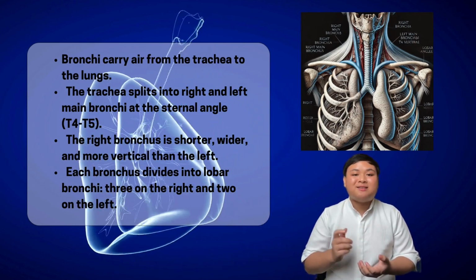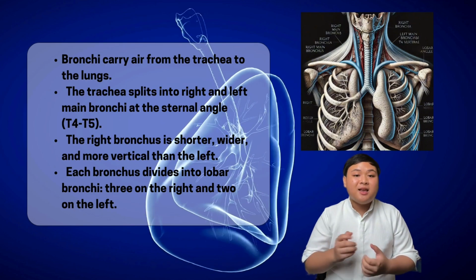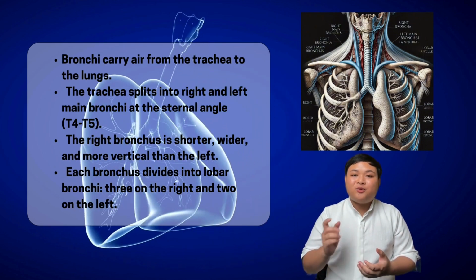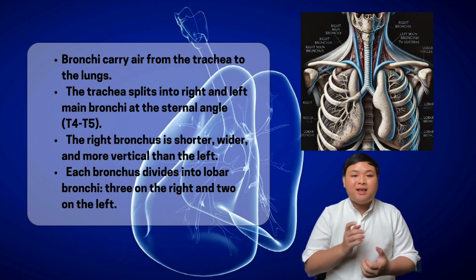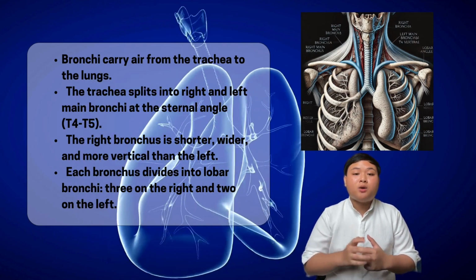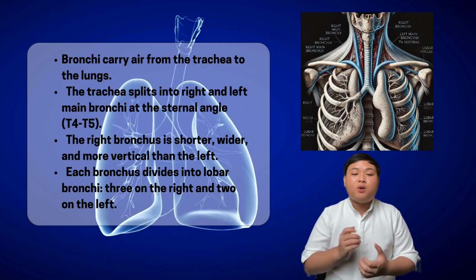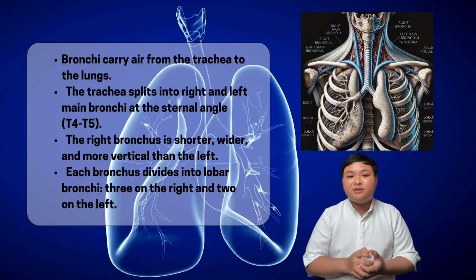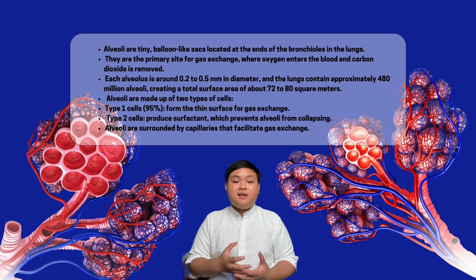Each main bronchus then divides into smaller branches called lobar bronchi, 3 on the right and 2 on the left. These lobar bronchi continue to divide into even smaller tubes called segmental bronchi, which take air to different parts of the lungs. Thirdly, the alveoli.